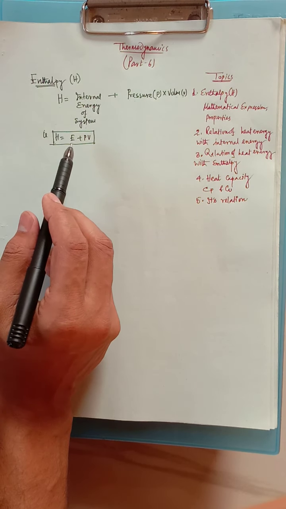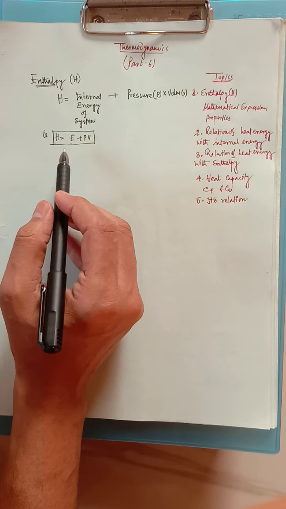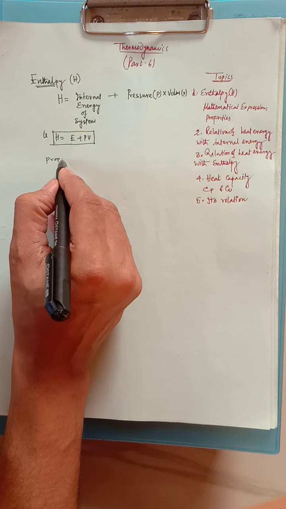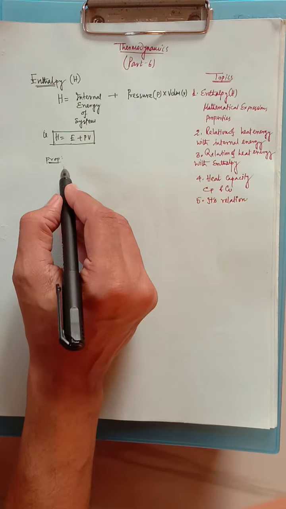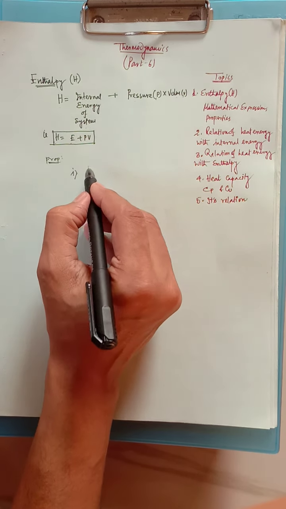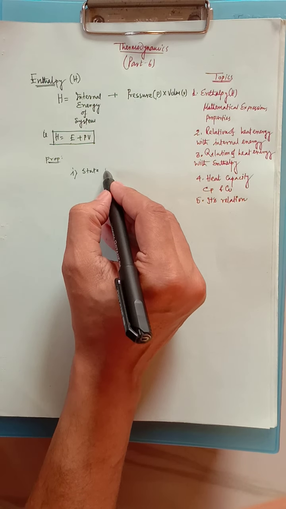Now a few properties of enthalpy. We have to remember that enthalpy and internal energy have more or less the same properties. As in the case of internal energy, the properties I have told: internal energy was a state function, enthalpy is also a state function.